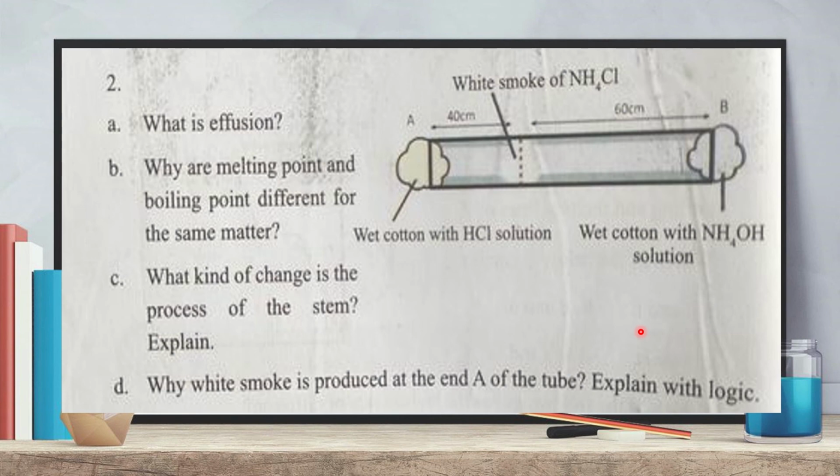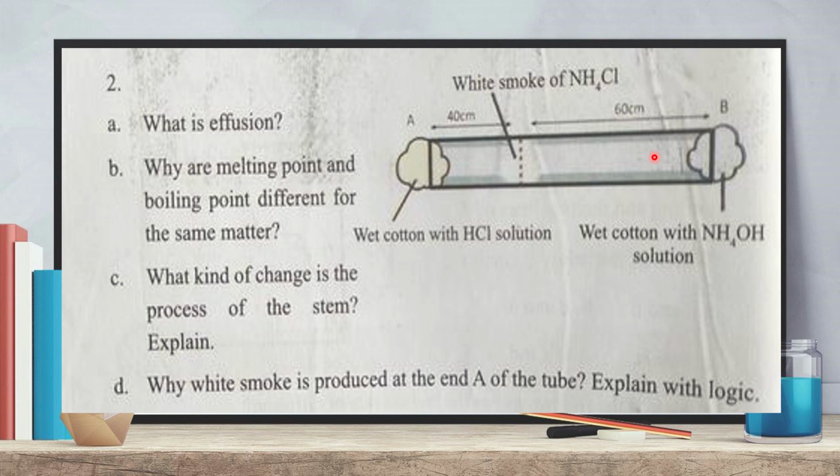Now, 2 number question in your book. Look, you already did this question in city. So this is known to you, and I explained this question in your previous class. So look, there is a tube with two open mouths.